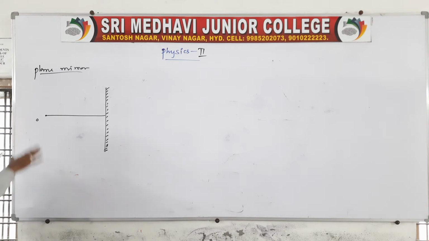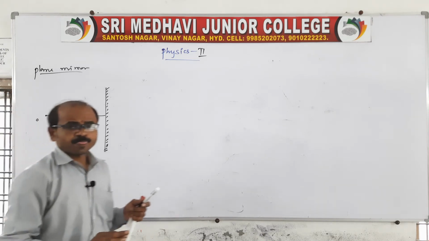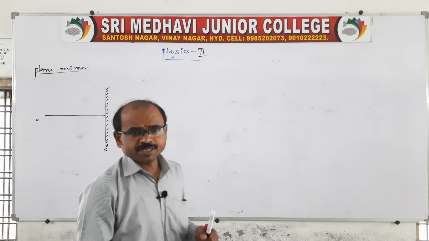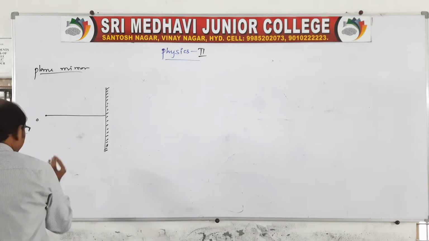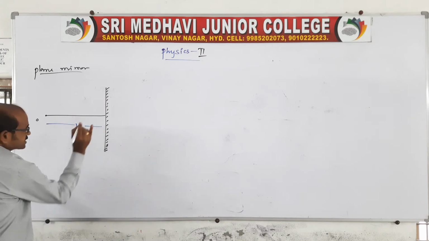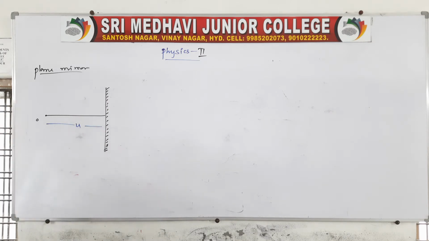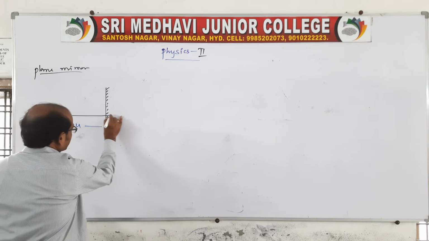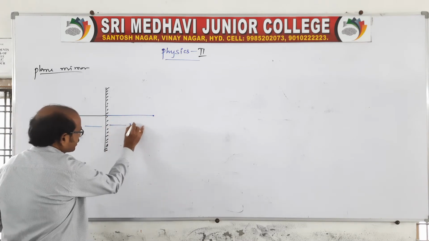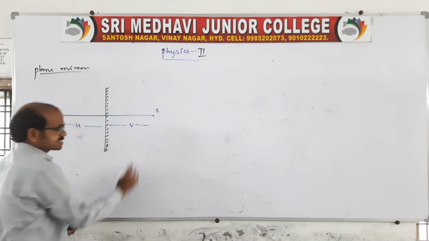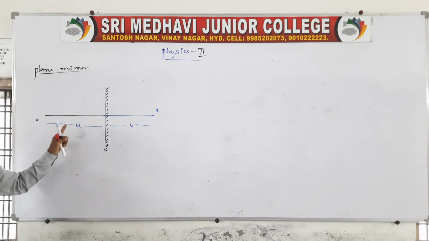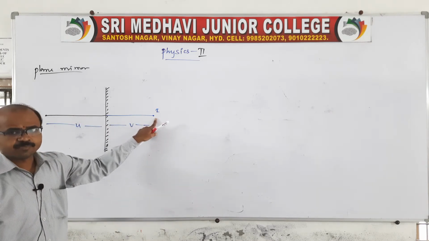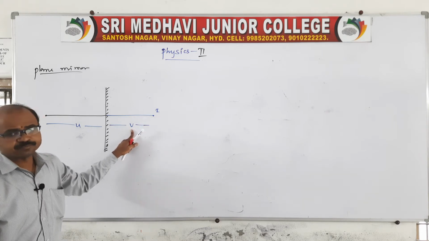In optics, distances are measured as u and v. The object distance from the mirror we take as u; it's not a velocity. Therefore, the image will be formed at an equal distance from the mirror. This image also forms at the same distance, and the image distance we call v.